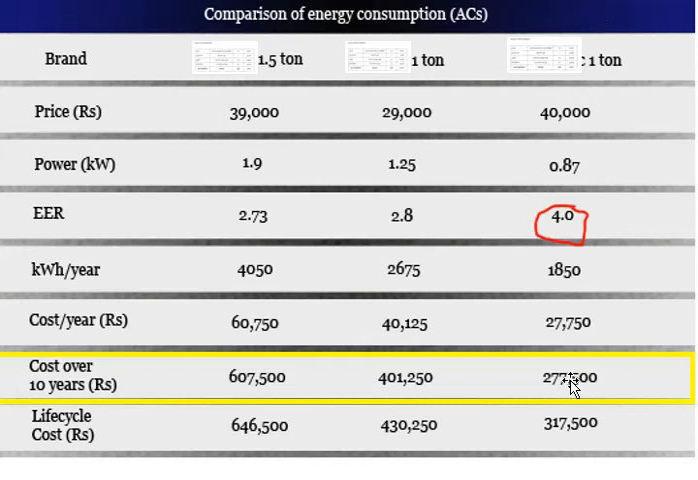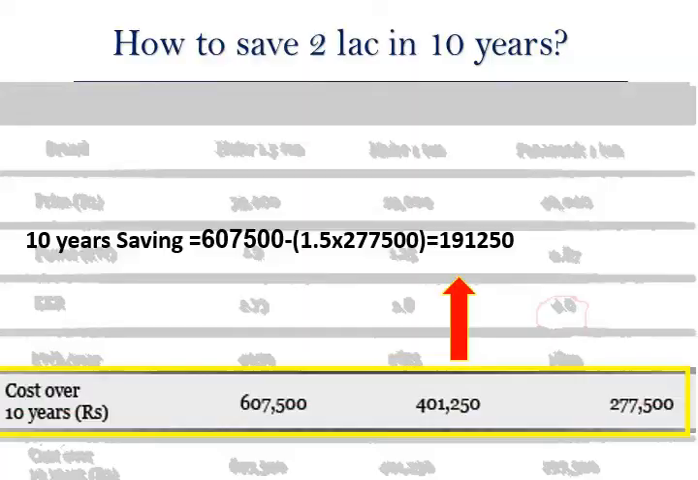So if we compare this 1 ton with this 1.5 ton, we have to multiply this one by 1.5 to make a comparison of the energy consumption of this unit that you have purchased for 40,000, and this is 39,000 purchase price. So this is almost the same price, you can see that. This is a 1 ton, so multiplying this by 1.5 can then be compared with this one. So let's do this.